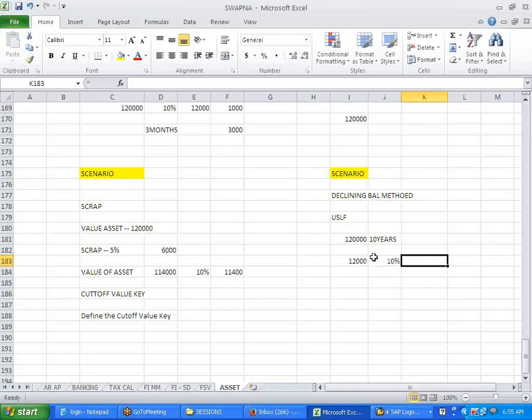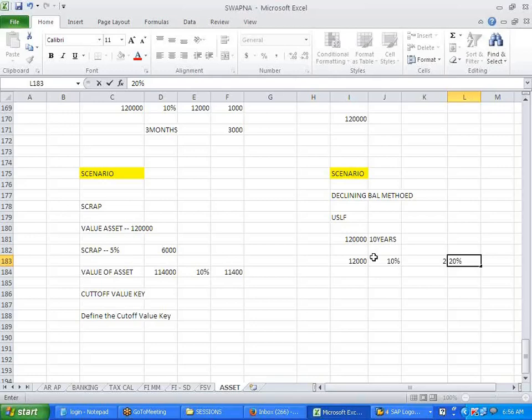The depreciation should calculate. Suppose I said 2 over here. So 10% into 2 is 20%, right? Based on the multiplication factor 2 I'm using here. Clear, not clear? So the depreciation, instead of 10%, will calculate on 20%.